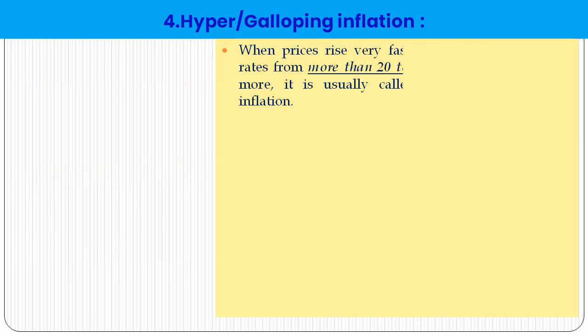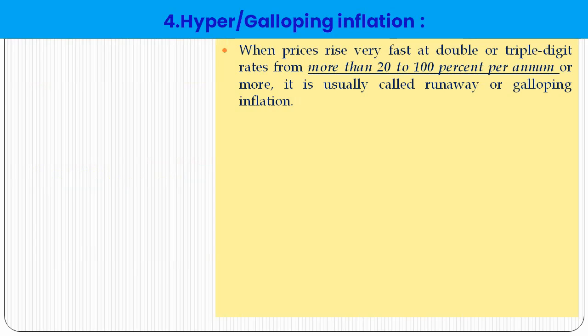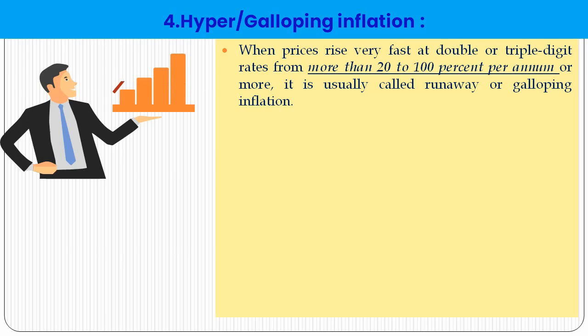Hyperinflation is uncontrolled inflation, and prices rise very fast at a double or triple digit rate, from 20 to 100% per annum or more. It is usually called runaway or collapsing inflation, or hyperinflation. Venezuela is currently facing this inflation.